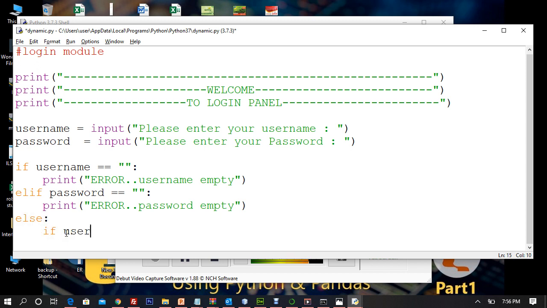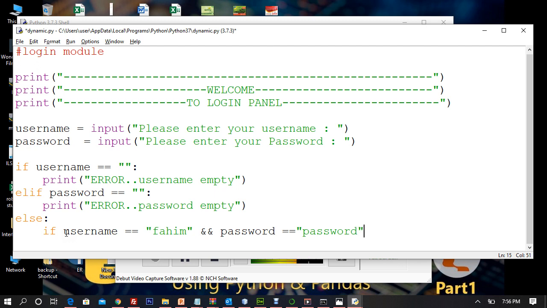That is going to be if username is equivalent to, for example, FAHIM and. Now what is this and? This is not bitwise. It is basically logical and, right? Because you are checking two statements at the same time. In simple English, password is equivalent to password.